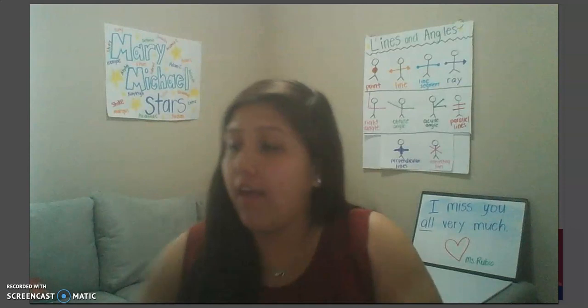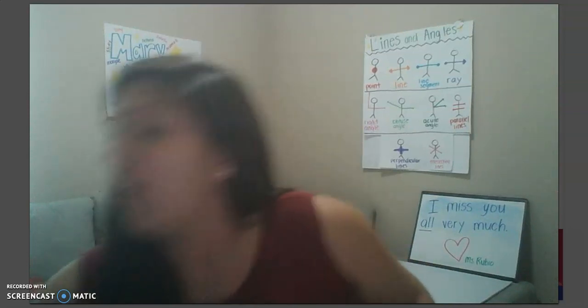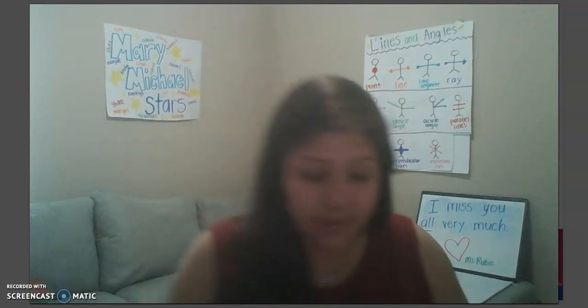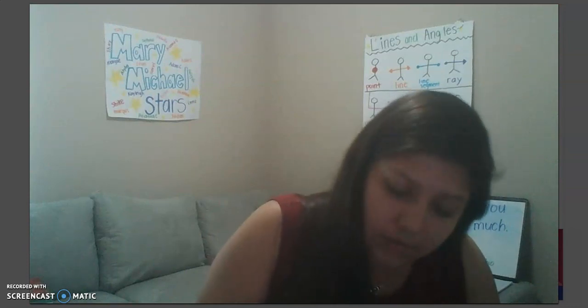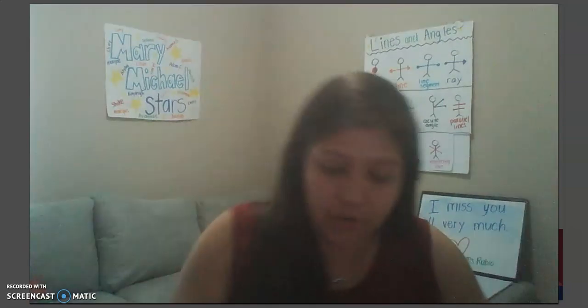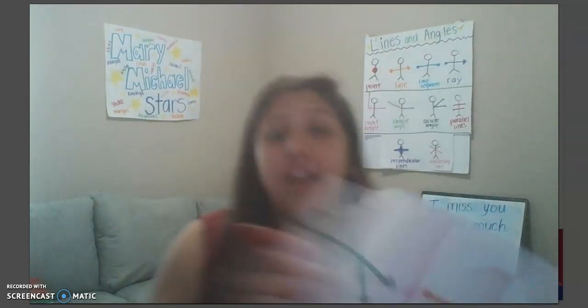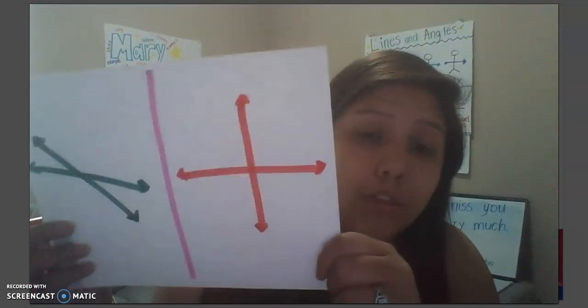Then you have perpendicular. Perpendicular lines are lines that intersect. I forgot my arrows, and the reason I had to have arrows is because those are lines. So they're lines that intersect and create right angles.